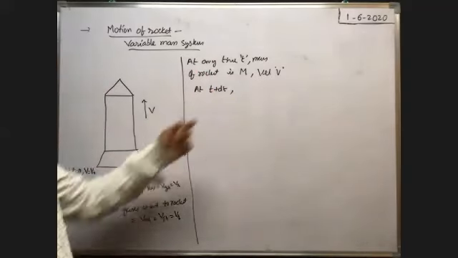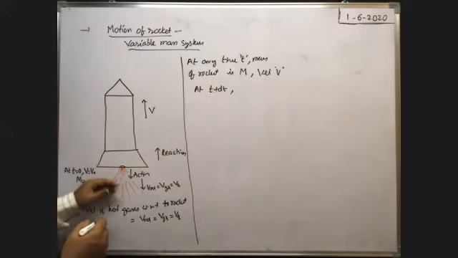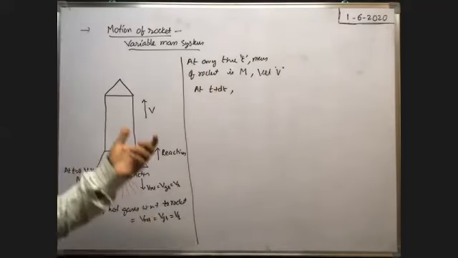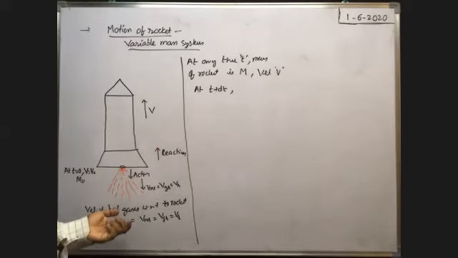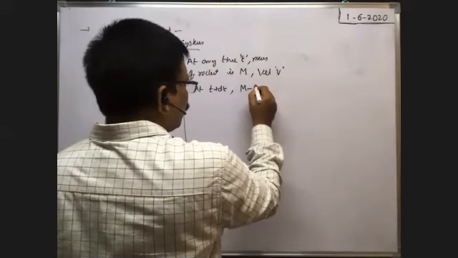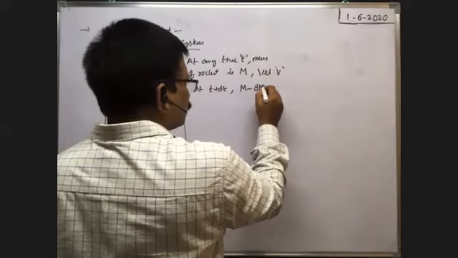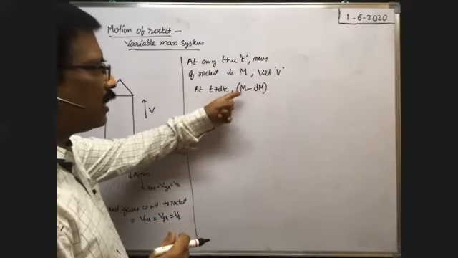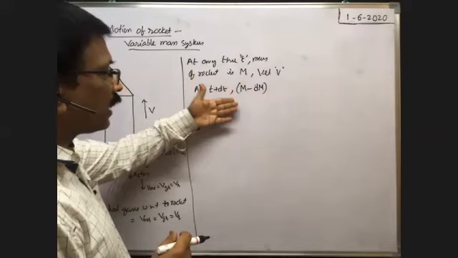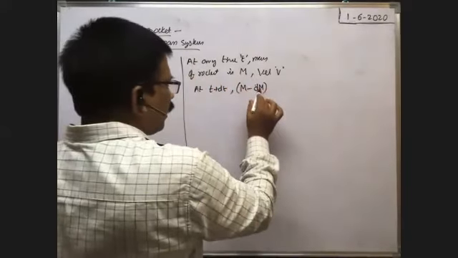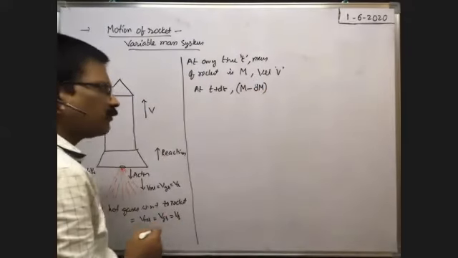Suppose in dt seconds, dm mass of the fuel comes out in the form of hot gases. Yes, the mass reduces. Very good. So in dt seconds, if dm mass of the hot gases comes out, then the remaining mass of the rocket is m minus dm. So at t plus dt, the mass of the rocket remaining is m minus dm, where dm is the mass of the hot gases that comes out in a small interval of time dt.